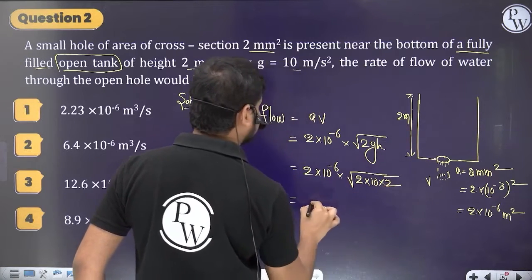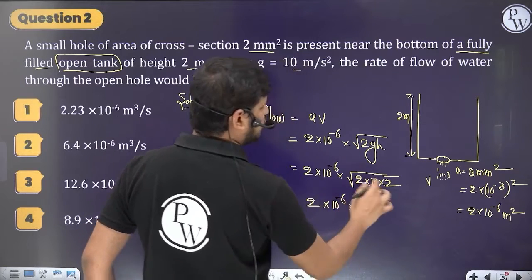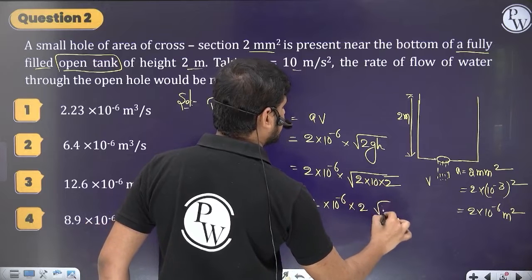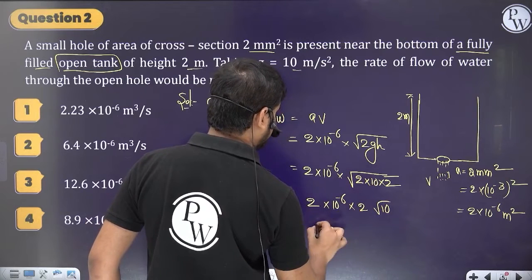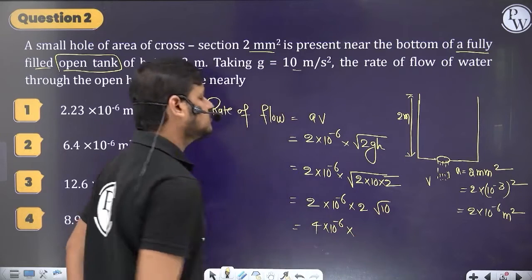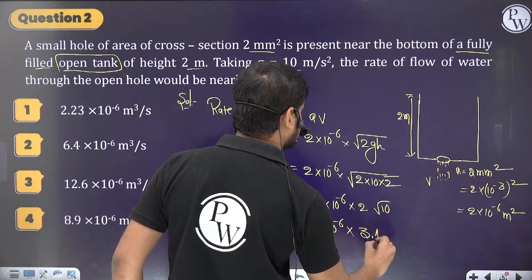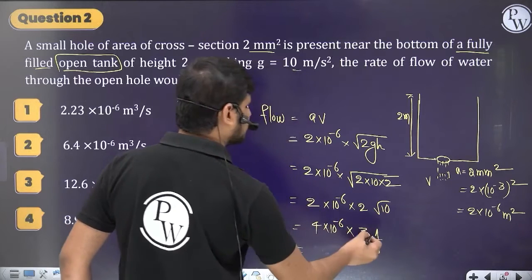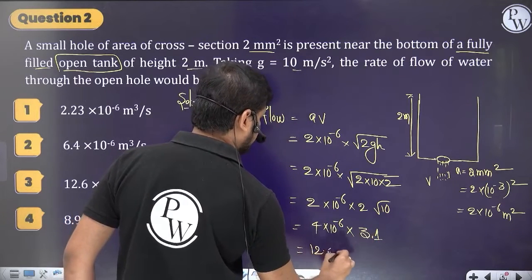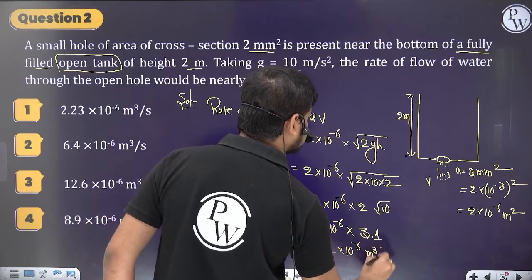Then I can write it as 2 into 10 to the power minus 6 into, so 1, 2 will come out, so into root 10. So 2 into 2, 4 into 10 to the power minus 6. Root 10 means something around 3.1, which I can take as 12.4 into 10 to the power minus 6 meter cube per second.